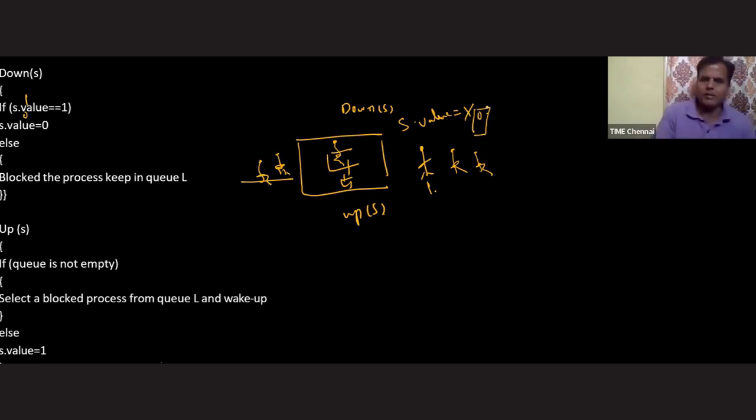Now please tell me, what is the current value of the binary semaphore? 0. How many blocked processes are there? You say 2 after seeing this picture, but can you say how many blocked processes there are by seeing the binary semaphore variable value? The answer is no. This is another tricky difference between the counting semaphore and the binary semaphore.